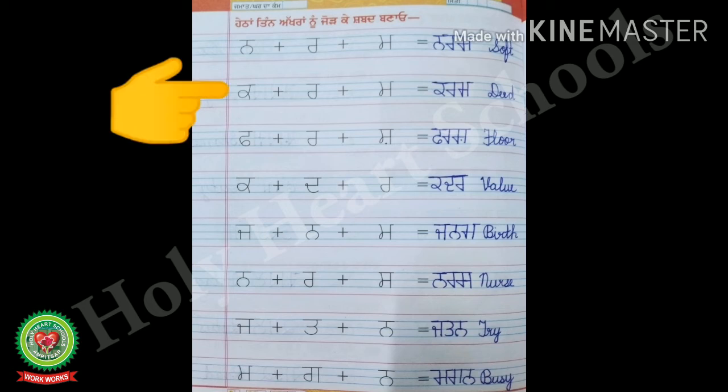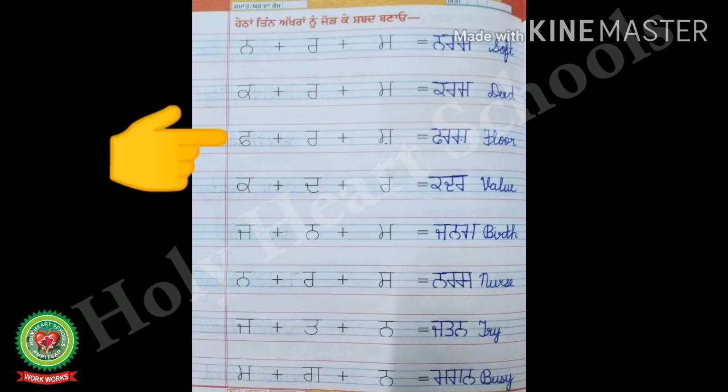Now, look at the second line and start reading. Kakka plus Rara plus Mamma is equal to Karam. Kakka Rara Mamma Karam. After joining these three letters, the new word forms. That is Karam. And the English meaning of Karam is deed. D-E-E-D, deed.